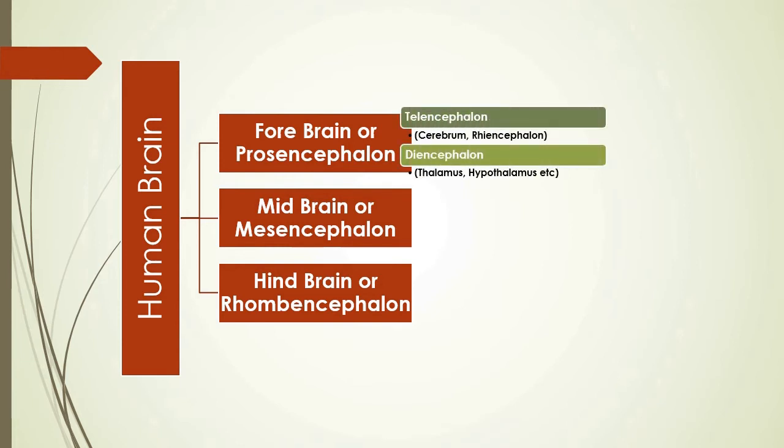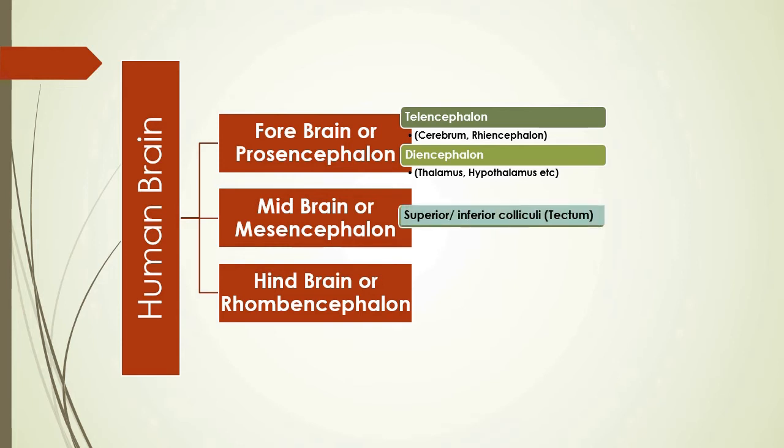The forebrain has the telencephalon, that means the cerebrum, and the diencephalon. The cerebrum is made up of two hollow cerebral hemispheres connected with the corpus callosum. The diencephalon is made up of thalamus and hypothalamus. Apart from this, metathalamus and epithalamus are also present. So the telencephalon and diencephalon form the forebrain, which is the largest part of our brain.